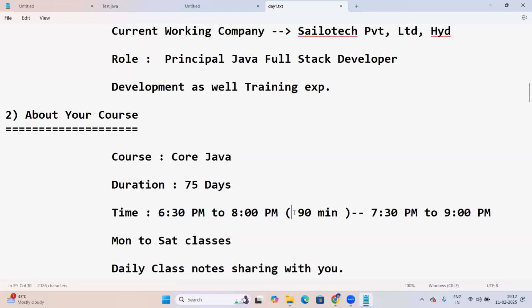Some college students and working employees here are asking to make it later, so it will be 7:30 p.m. from Monday onwards. I will make it. This week it's not possible because I have some work after 8 o'clock. So next Monday onwards, your time is 7:30 to 9 p.m. No worry.